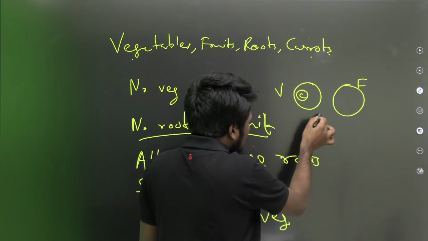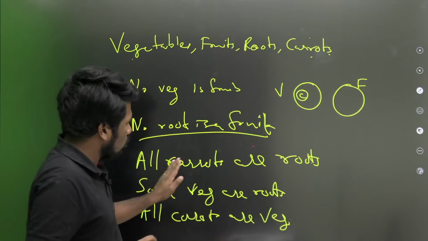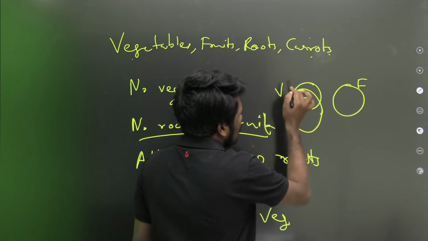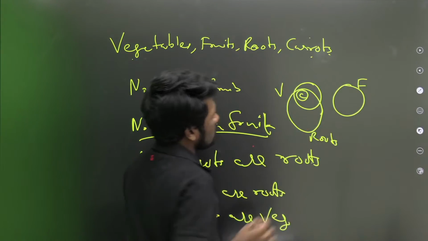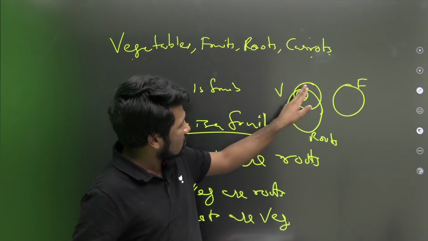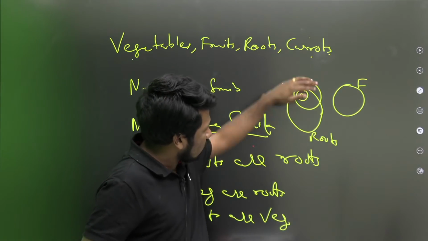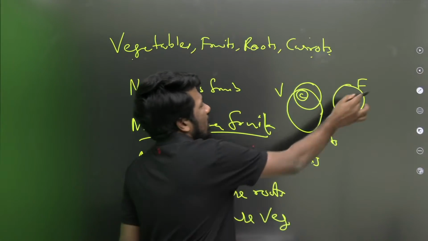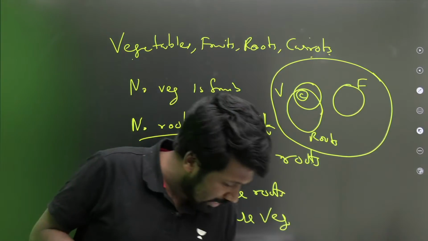And all carrots are roots also. All carrots are roots, but only some vegetables are roots. So this is the root set, and carrots are included in the root set, and vegetables and roots have an intersection. So more or less the Venn diagram should be something like this. If there is any confusion, mention it in the chat.